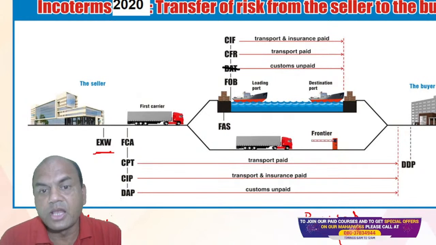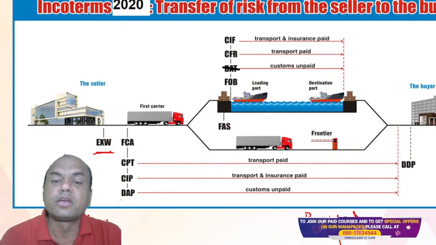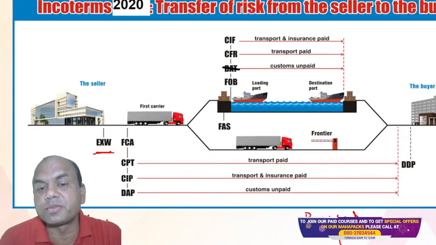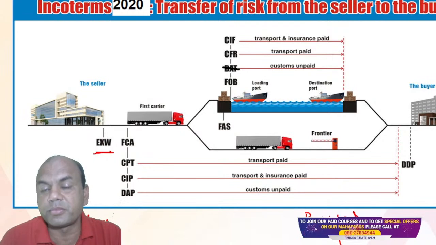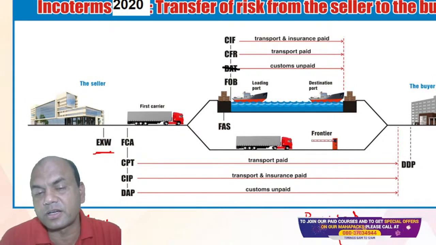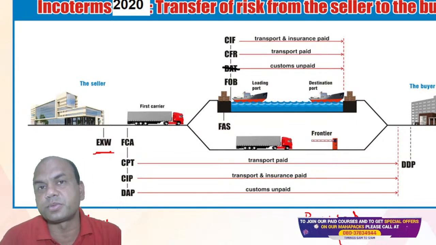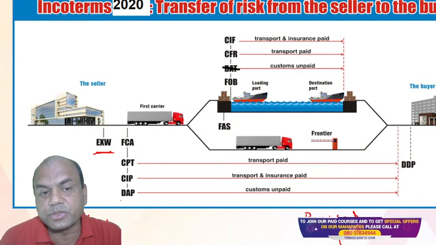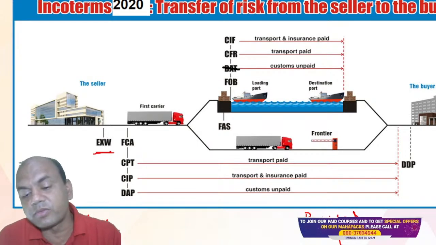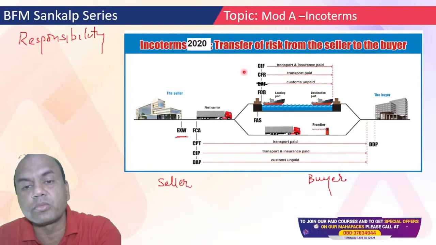Then what happens? If tomorrow something happens to the ship, the ship gets sunk, or there is a robbery, or there is some storm and the material gets damaged, in that case the seller is not responsible. The seller's responsibility was only loading on board the ship. Now, what is on board? Remember this word, you will find it many times. On board, on board, on board.